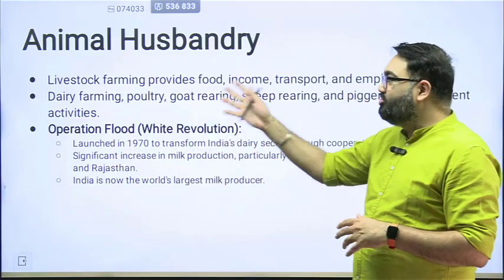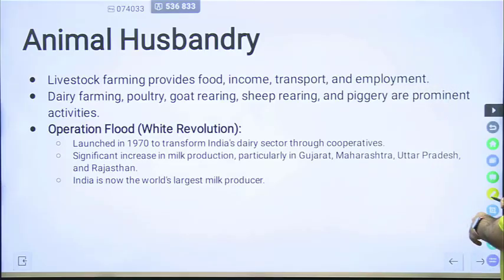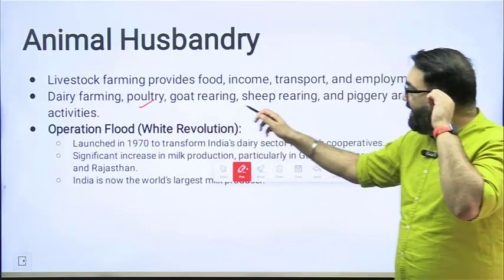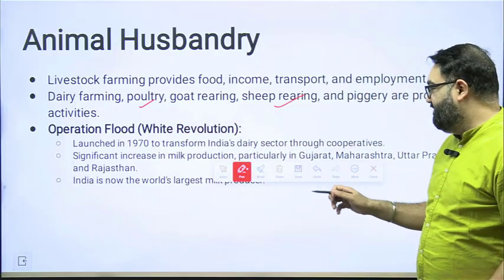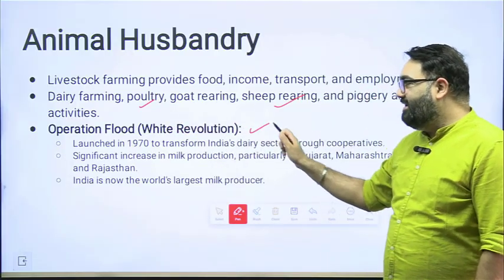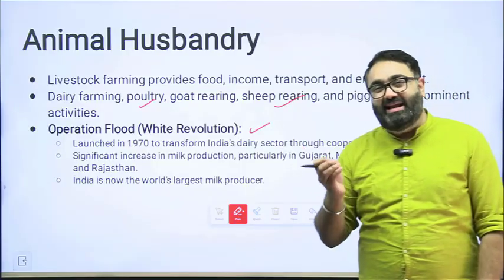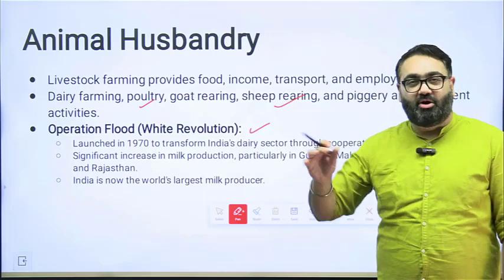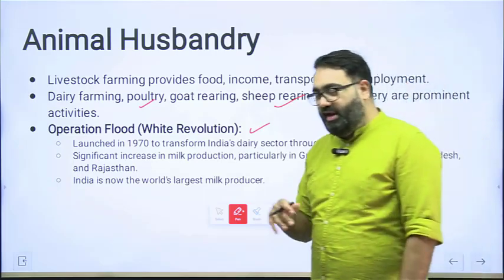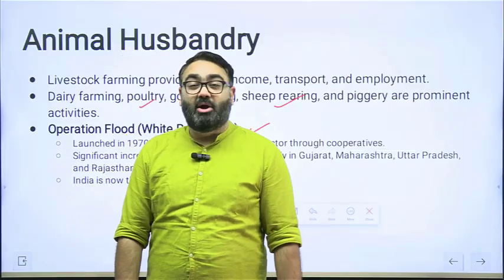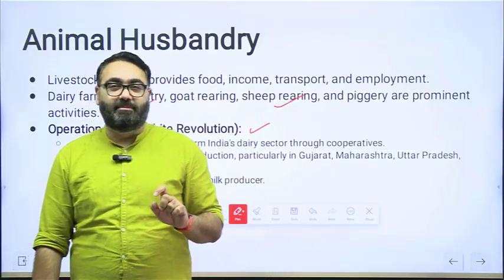Animal husbandry includes livestock farming that gives an additional income to the farmers. That includes poultry, dairy farming, sheep rearing, all of these activities. White Revolution, as I said, also known as Operation Flood, was instrumental in improving India's milk production. Now, India has the largest production of milk, but that doesn't mean that we export a lot of it, because the consumption also is very high.